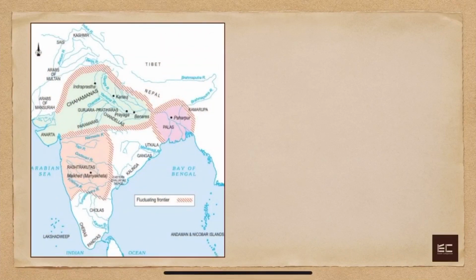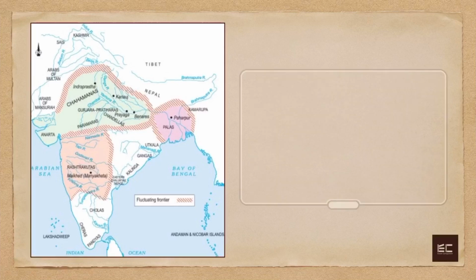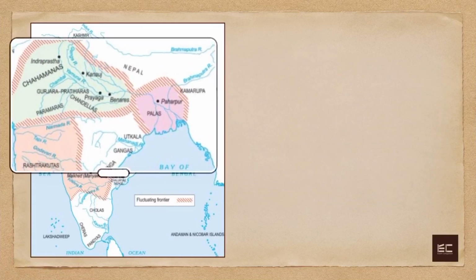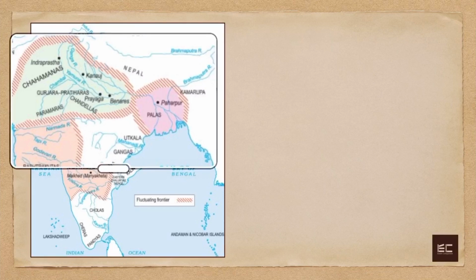Students, pay attention. This part is very important. This is the same map that you saw earlier in the chapter, and we studied about the tripartite struggle. It was a struggle for control over Kannauj. Why Kannauj? Because Kannauj was located on the Ganga trade route. Hence, it was commercially very important.